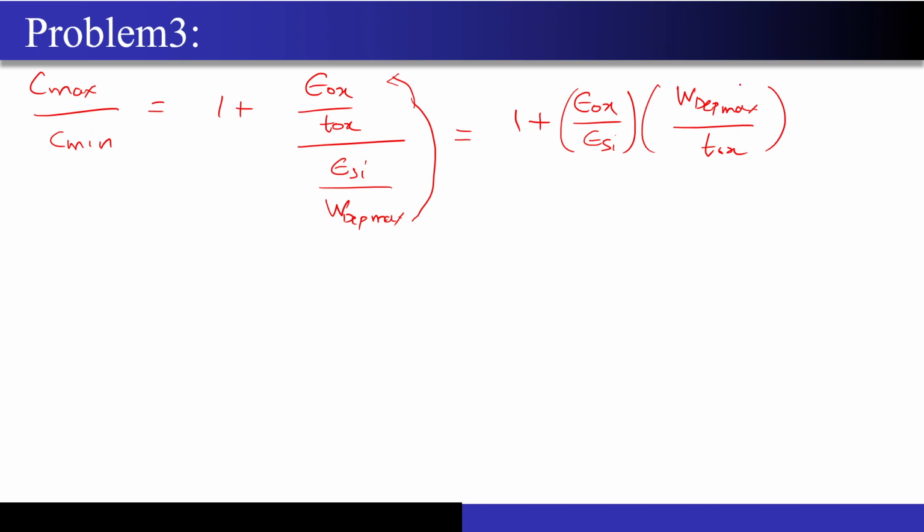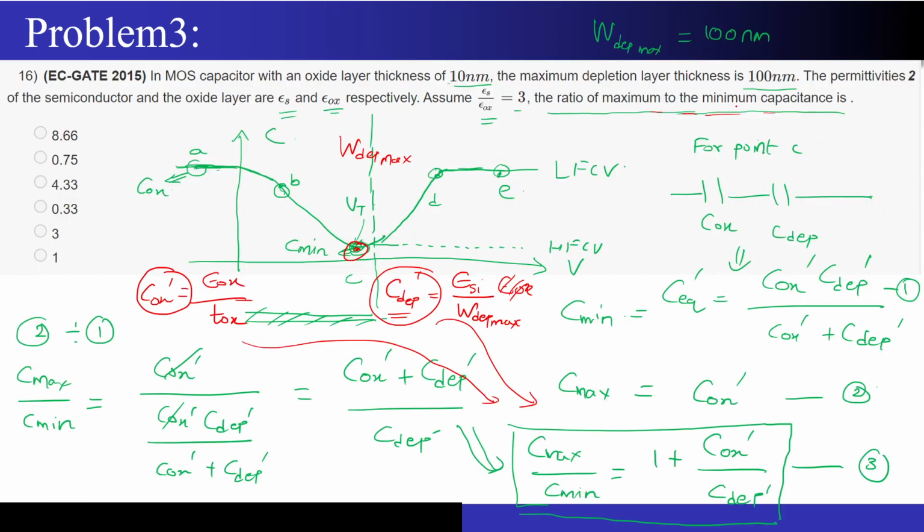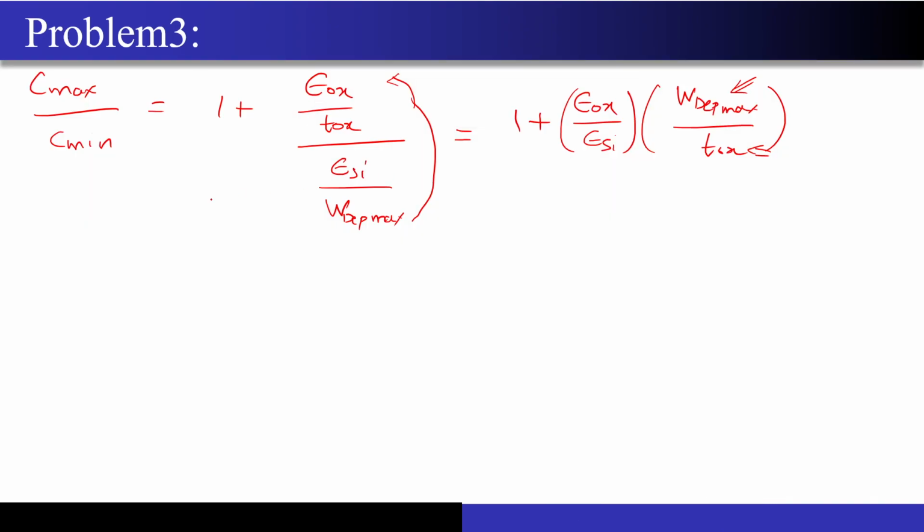Now I just have to check whether these values have been given to me in the question or not. Once they have been given, my question will be solved. The maximum depletion layer thickness of 100 nanometer is given to me, and the oxide layer thickness of 10 nanometer has also been given. Even the ratio of epsilon Si and epsilon ox has been given. So we will substitute the given values, right?